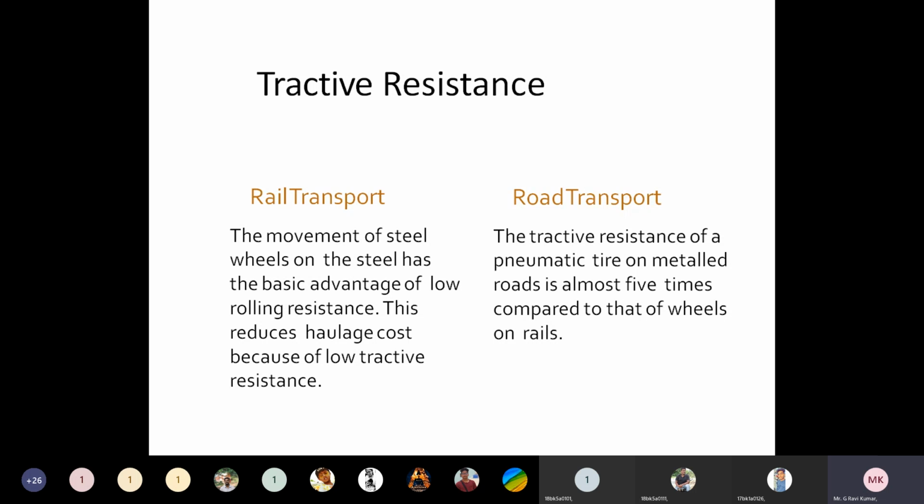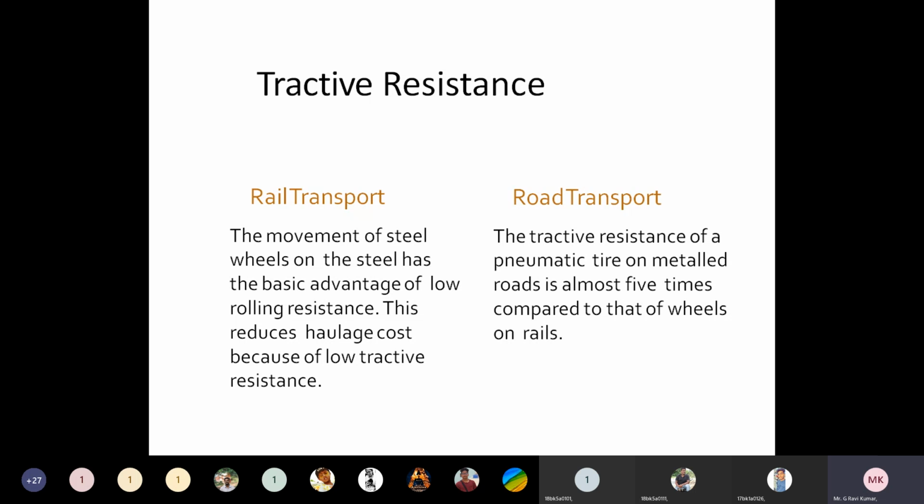So that's why the movement of steel wheels on steel rails has the basic advantage of low rolling resistance. This reduces the haulage cost because of the low tractive resistance. In road transport, the tractive resistance of a pneumatic tire on metal roads is almost 5 times compared to that of wheels on rails. Understand?